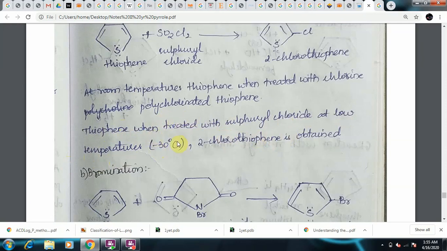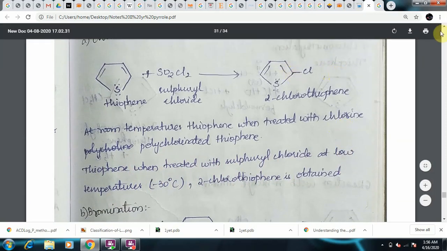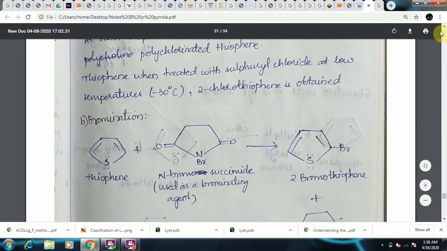Write the reaction for this. Thiophene plus sulfuryl chloride at -30 degrees centigrade gives 2-chlorothiophene. And thiophene in presence of sulfuryl chloride at normal temperature gives the polyhalogenated derivative, that is 2,3,4,5-tetrachlorothiophene.